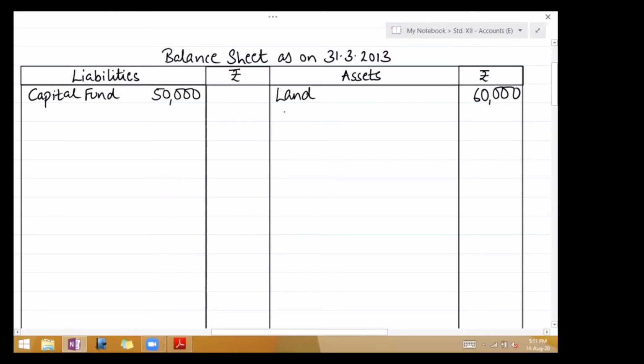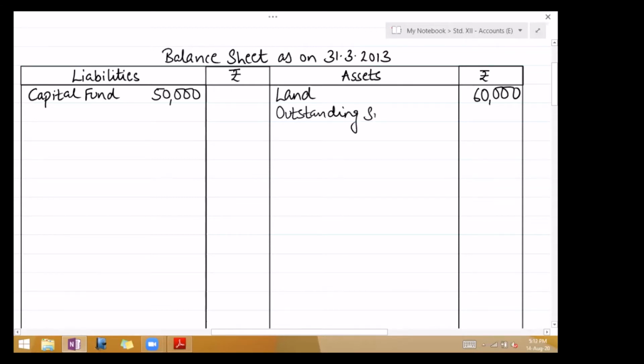Next, outstanding subscription. Some members had not paid their subscription. It was receivable, but unfortunately the total has not been received. So only a part of it is received. So what part is received will get cancelled, but the remaining part will continue to be receivable. So write outstanding subscription as it is on the asset side.